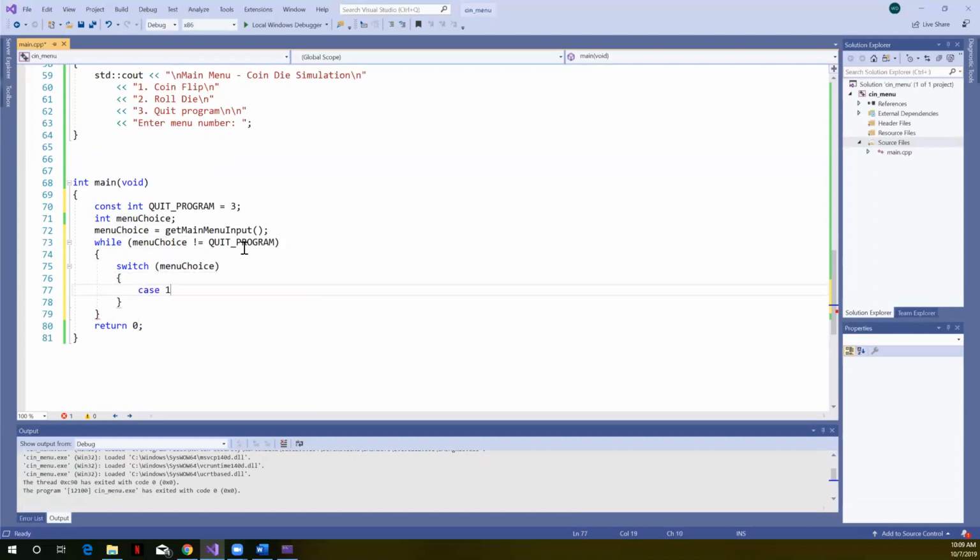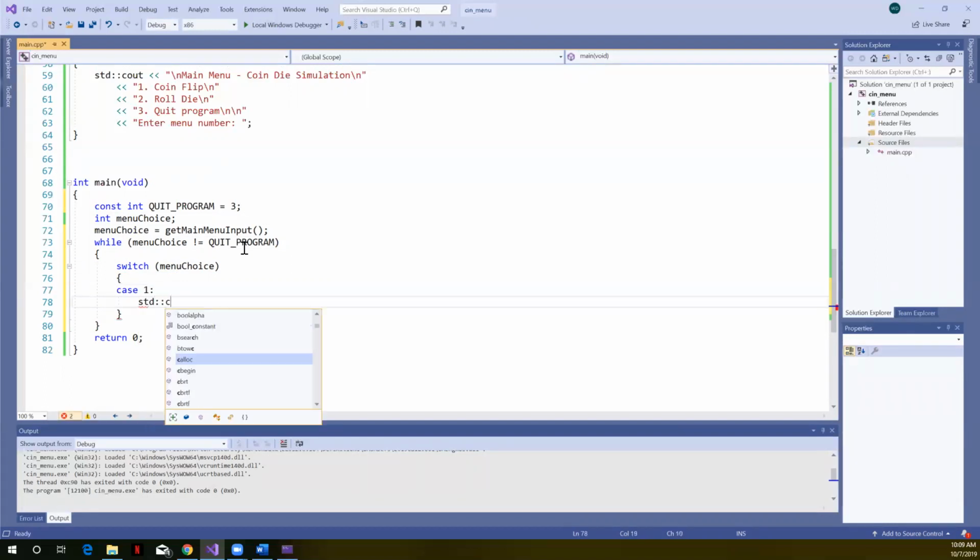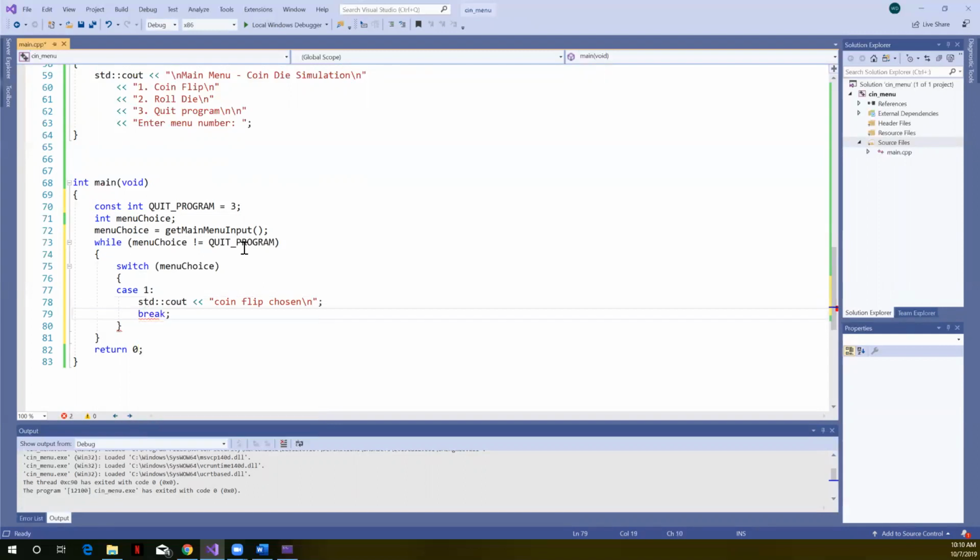Case 1 would be flip coin. And for now, I might just print coin flip chosen. I'm just creating a very simple structure that I can test without writing everything else. Case 2, roll die chosen.